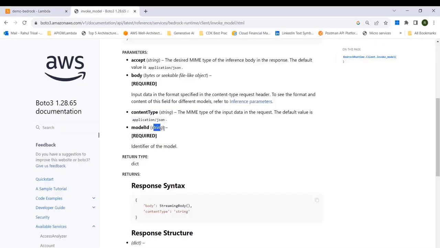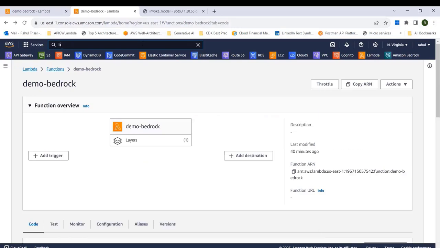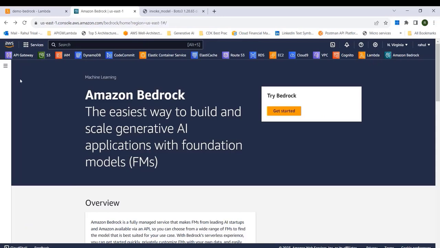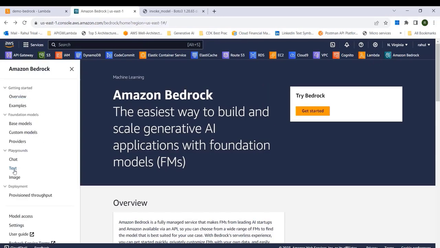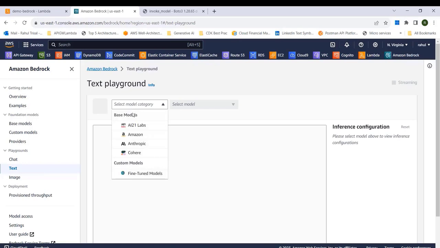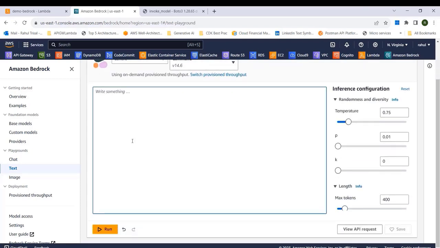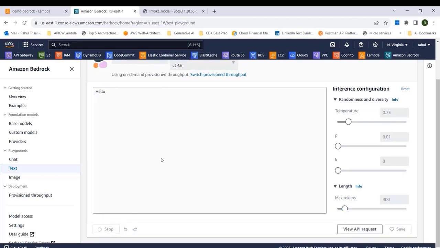Next is the model ID, which is a string and it's a required field. To understand what this model ID really is, let's go to the Bedrock service through the console. I'll search for Bedrock in the console. Okay, I'm on the Bedrock service, so I'll click on the left panel and click on text. Now let me select the model category. As we discussed earlier, we are using Cohere, and then I'll select the model from here. Our main use case is summarization. So let me just say hello and run this. And it gave me a response.